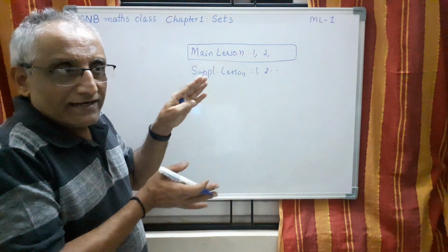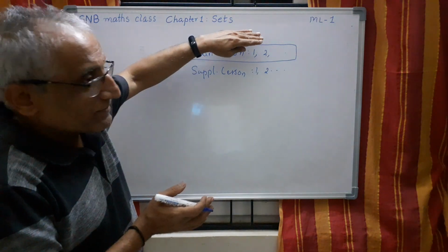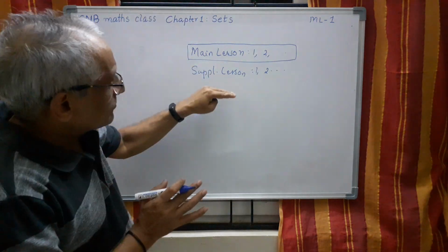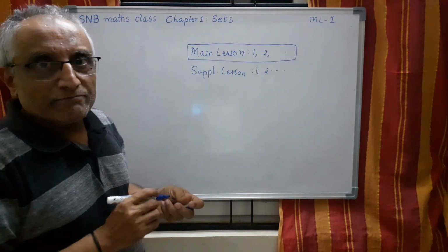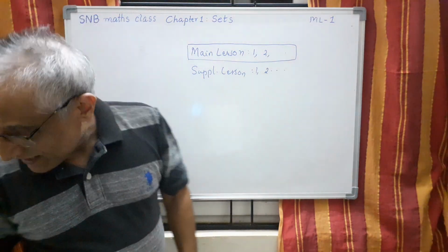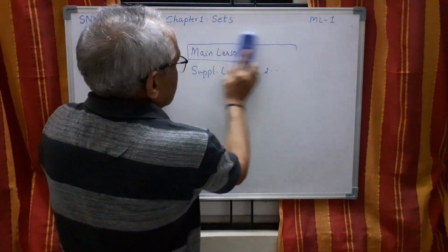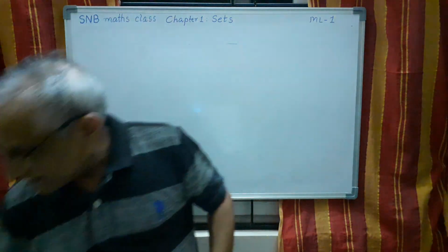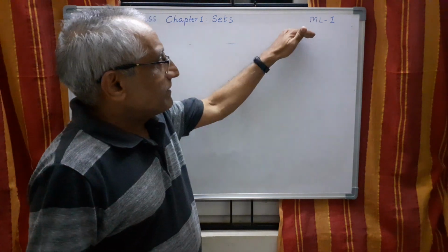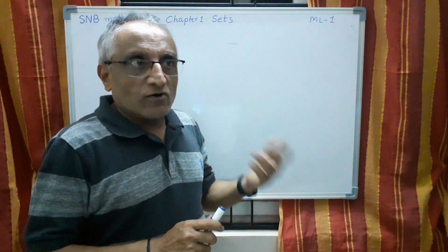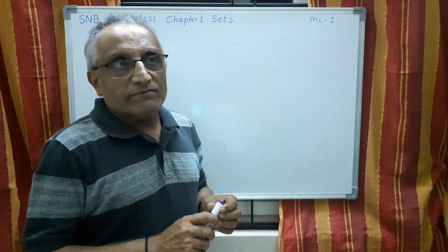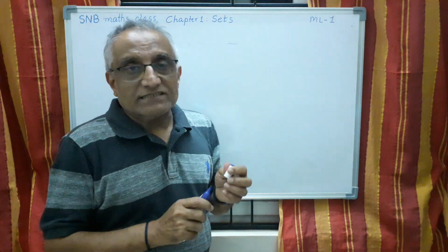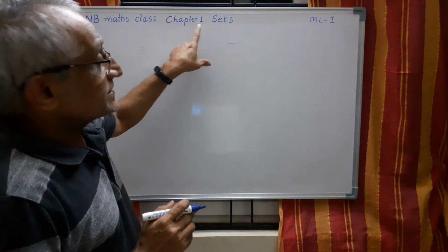Therefore, I have planned in two separate ways. First, in each chapter, I will clarify all the concepts with a minimum number of examples. Then I will go to supplementary. This is my plan for each chapter. As you know, there are 16 chapters in the first PUC. I will be uploading the lessons regularly in each chapter, both ML and SL. If you follow all the lessons, definitely you will be very comfortable with the first PUC mathematics. So let me start the first chapter today, that is sets.